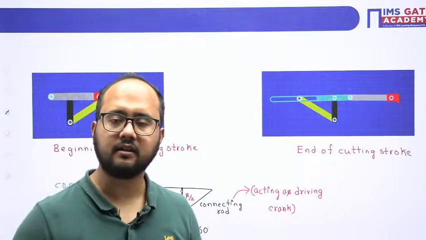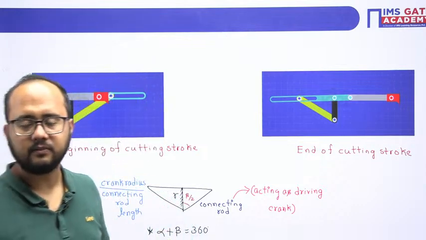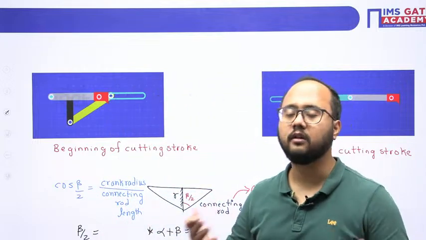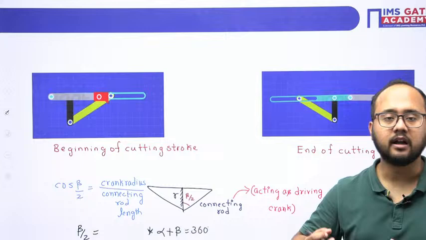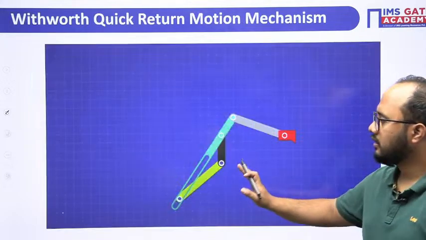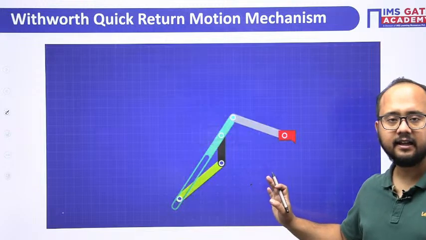And finally, similar to the crank slotted mechanism, in Whitworth we can also easily calculate the quick return ratio, QRR. Done? So everything is clear here.